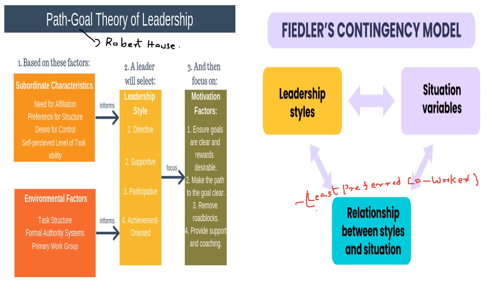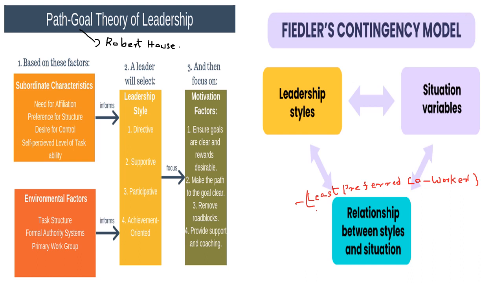So first we are going to discuss the path-goal theory of leadership, that is coming under situational theory. So under situational theory you have to study path-goal theory and Fiedler's contingency model. So path-goal theory of leadership was proposed by Robert House. So here there are two factors that are affecting the leadership style. So depending on these two factors, the leader will select the leadership style. So first is the subordinate characteristics: the need for affiliation, preference for structure, desire for control, self-perceived level of task ability. So these are some of the subordinate characteristics.